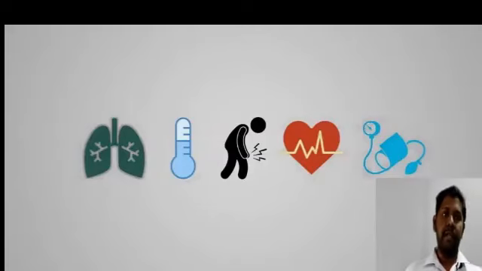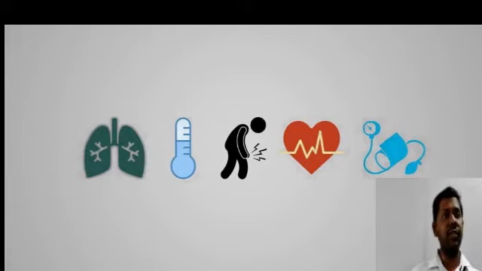Coming to the next aspect, there are two kinds of signs you can see: one is vital signs and the other is constitutional signs. What are the vital signs? As we all know, they are pulse rate, respiratory rate, blood pressure and finally temperature. Coming to the pulse rate, which is easy for us to carry out, everyone knows where the radial artery is.